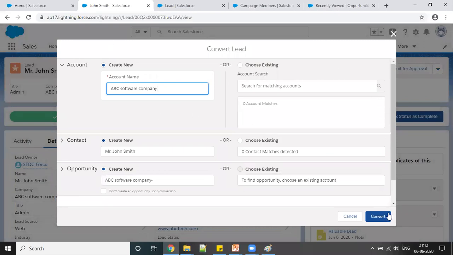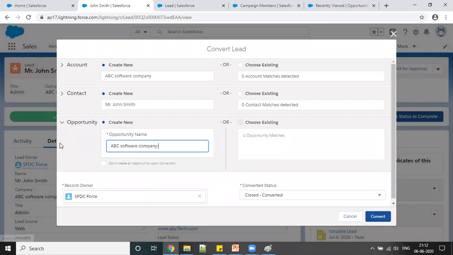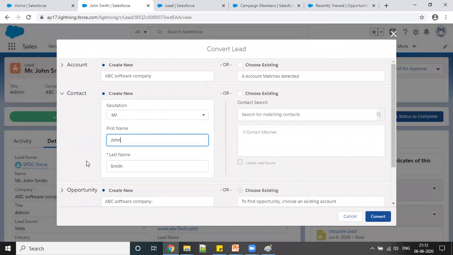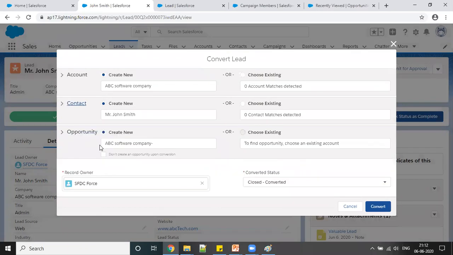Once I'm going to convert this lead, suppose this ABC software company is going to buy 10,000 laptops from me, and they are making a new progress. So when I convert a lead, I can create 3 records. This is also an interview question, and maybe when you go for the certification, they will ask this question: what happens when we convert a lead? When we convert a lead, an account gets created, contacts get created, and an opportunity gets created.